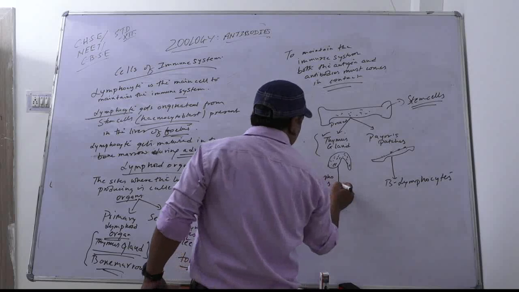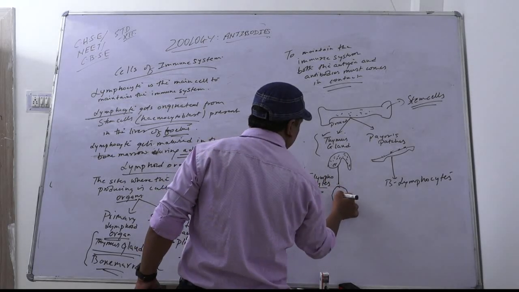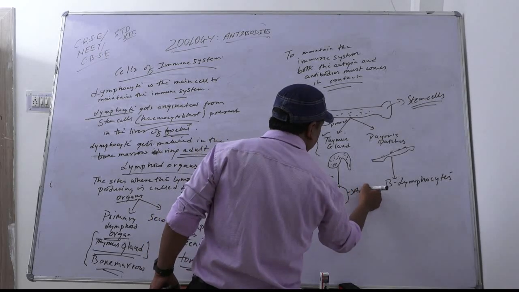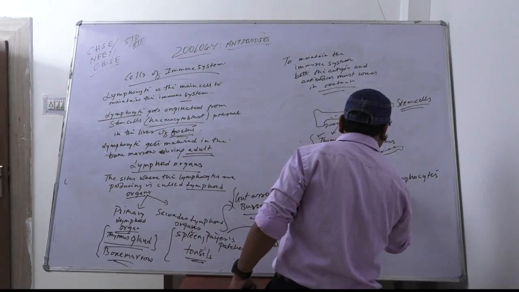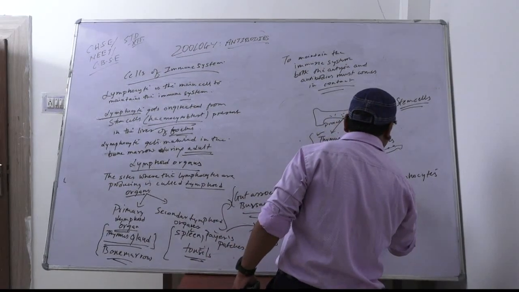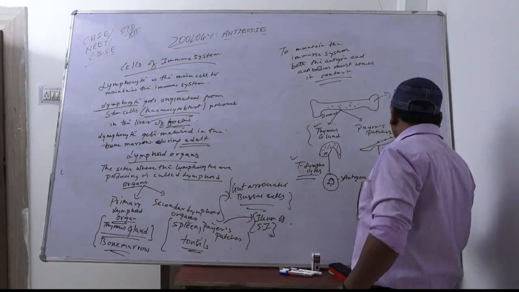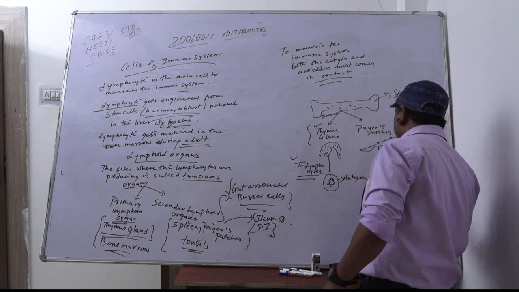Now, antigens. For the production of antibodies, antigen is necessary. These are antigens.